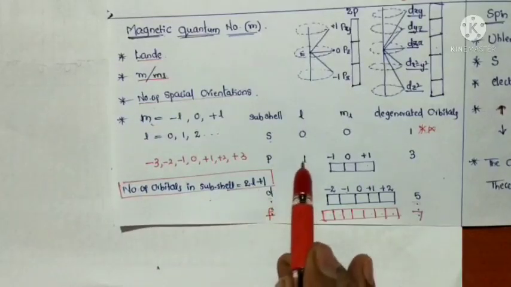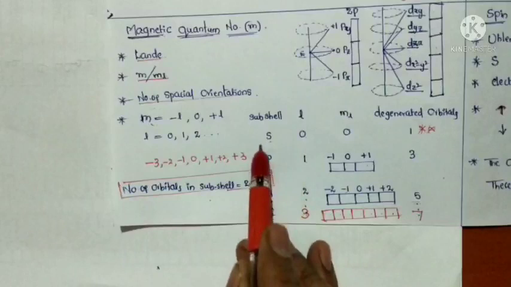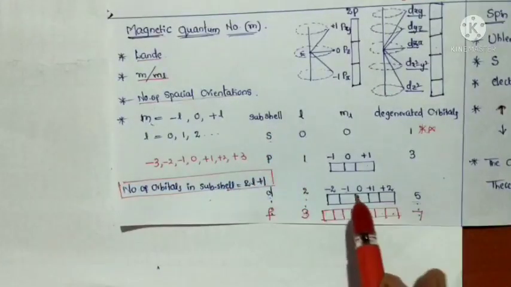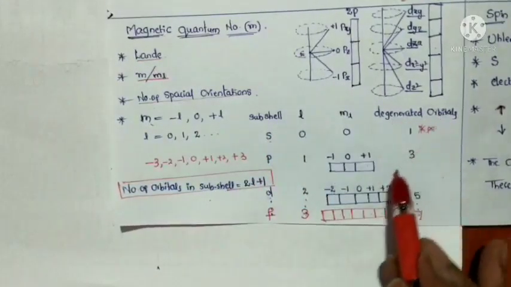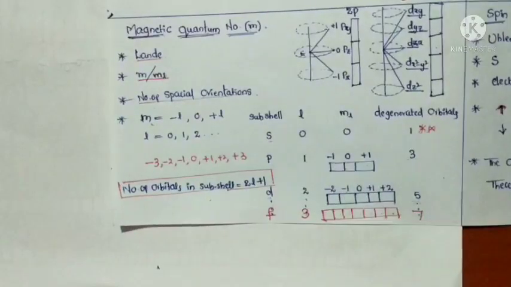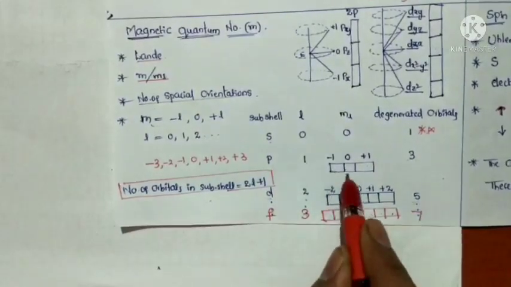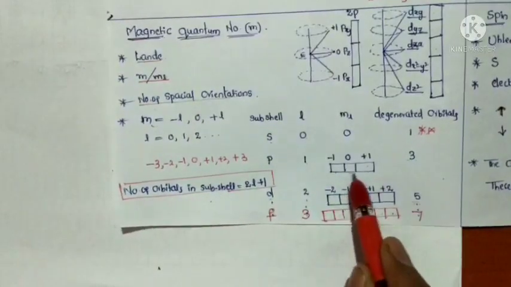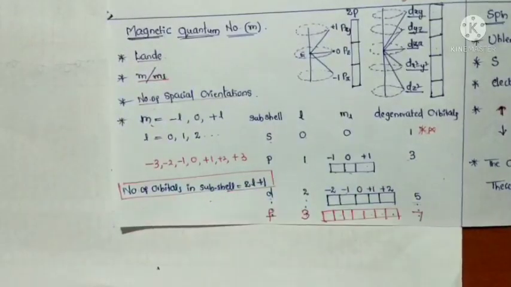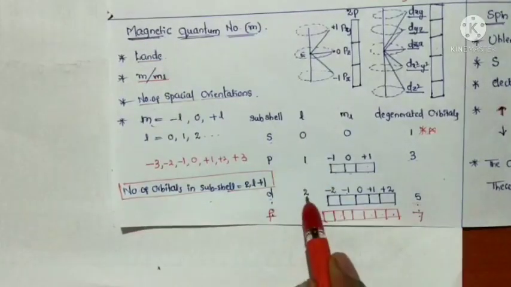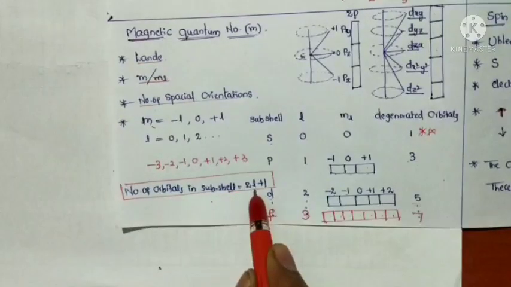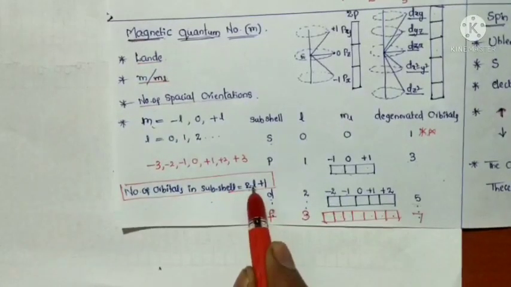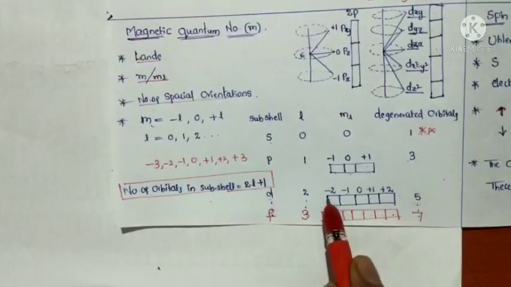If l is equal to 1, that is the p subshell, and 3 orbitals are present, which are px, py, pz. These orbitals are degenerate orbitals; degenerate means having the same energy. If l is equal to 2, substitute here: 2 into 2 is 4 plus 1, so 5 orbitals.